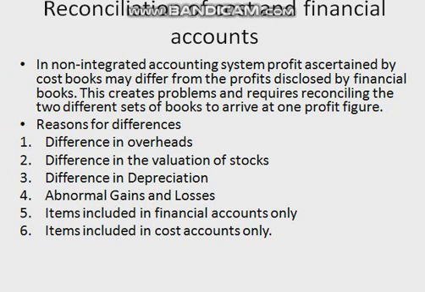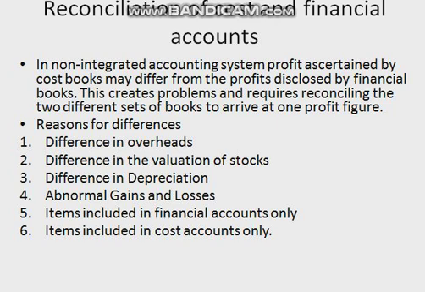So, here is a proforma of a reconciliation statement in which, first of all, we write down profit as per cost records. Then we move towards the profit as per financial records.